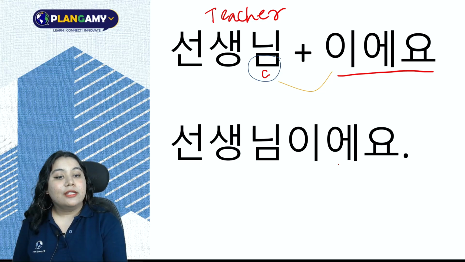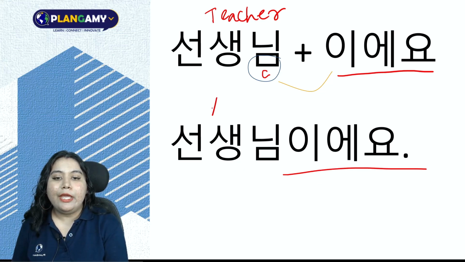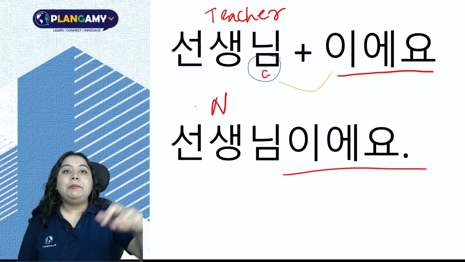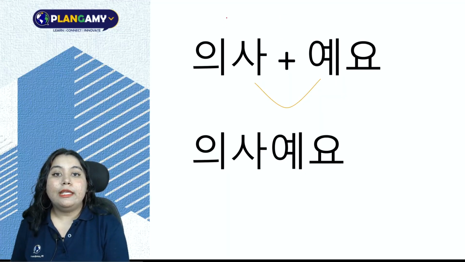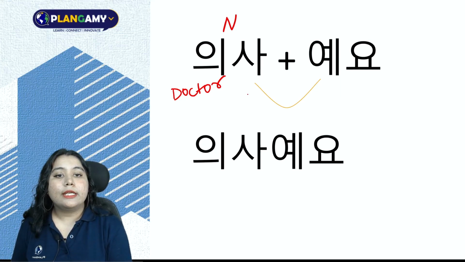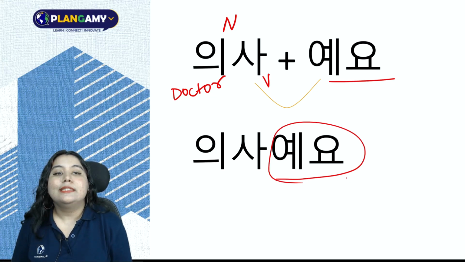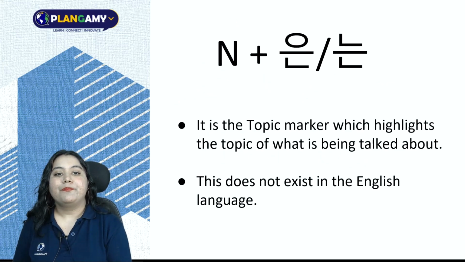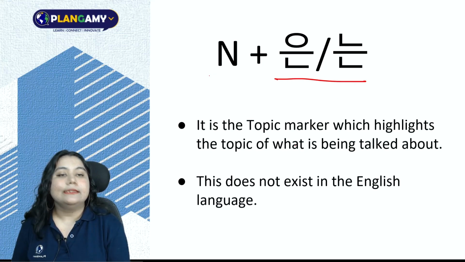So, my grammar becomes, after adding the grammar, 선생님 EAO. 선생님 noun. 선생님 EAO. Now, next, similarly, I have the word 의사. 의사 we learned is a doctor. So, there is no final consonant. Word ending with a vowel. Yes. So, vowel plus yayo. So, 의사예요. Okay. Now, next grammar for today is noun plus 은는.